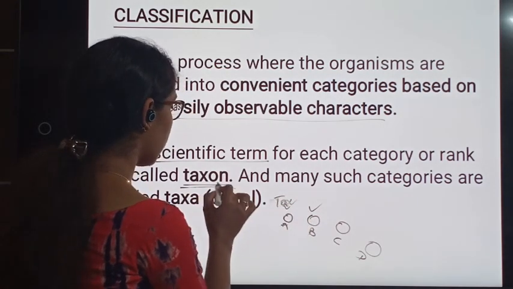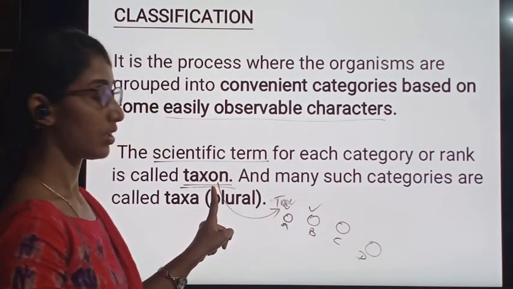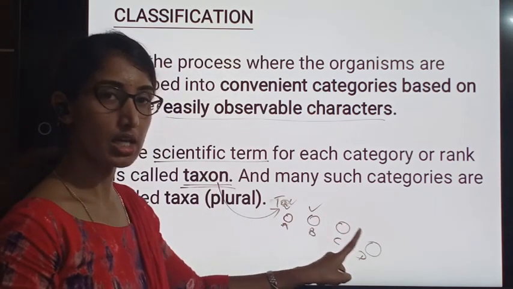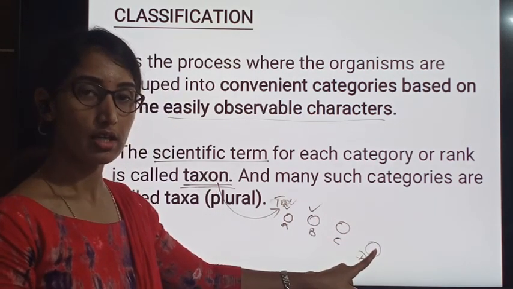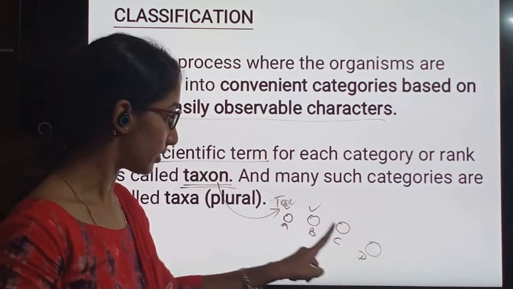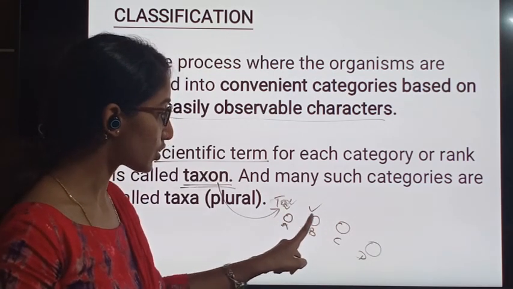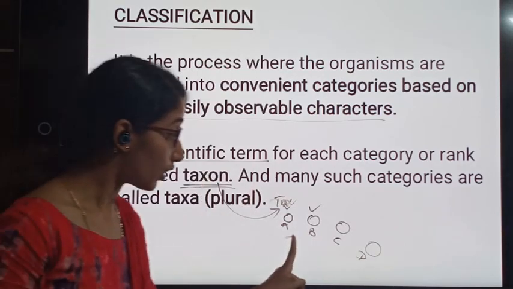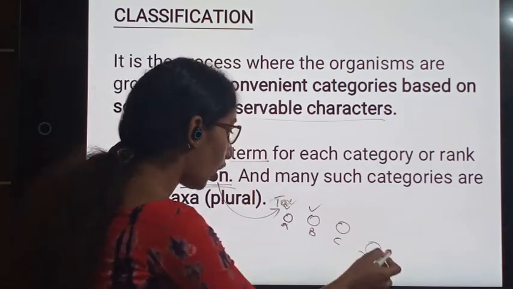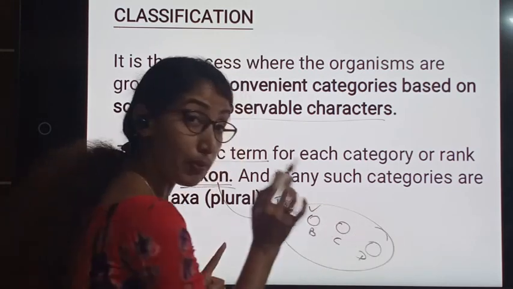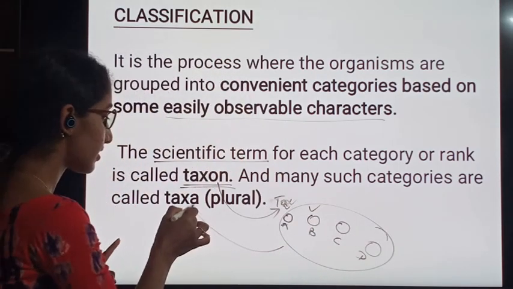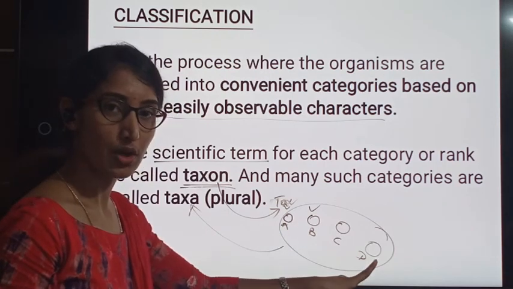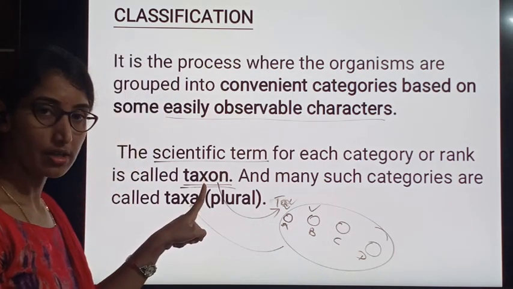using the word taxon. Each group in which the organisms are classified is called a taxon. There are different taxon. All together, in plural, we call it taxa. A single group is called a taxon.